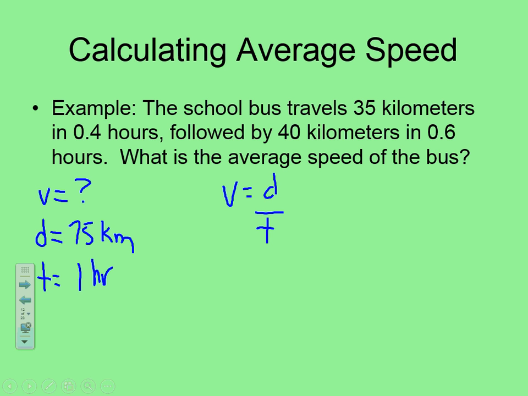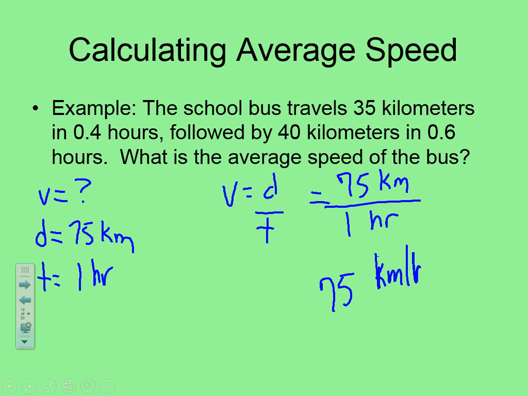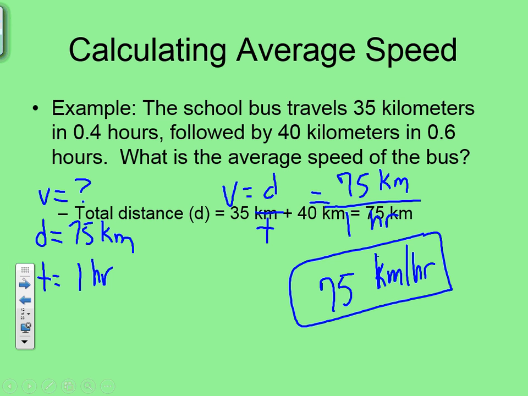Velocity is equal to distance divided by time. That's equal to 75 kilometers over 1 hour. 75 divided by 1 is 75. And what is our unit going to be? Remember, we divide what we have, and it'll be kilometers per hour. So 75 kilometers per hour. That is our average speed.